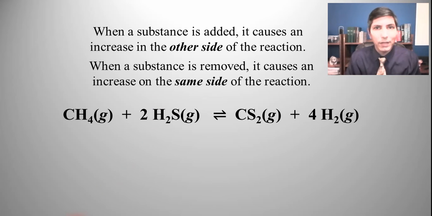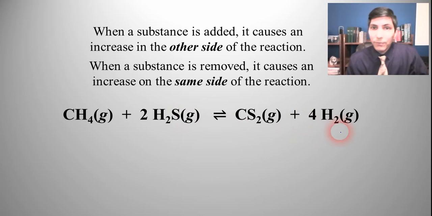Well, guess what? The opposite is true as well. If you take away a substance, it causes an increase on the same side of the reaction. So if I were to remove the methane, take away some CH4 at equilibrium, it's going to cause the equilibrium to shift back to the left. So we're going to make some more methane and some more hydrogen sulfide.